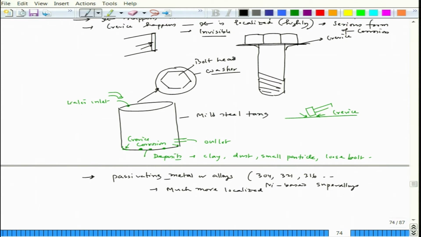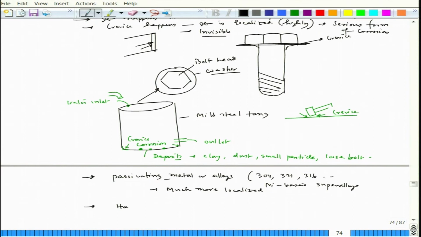So, this is another interesting part to be noticed: we feel that the passivating metal we have used is okay for that particular structure, but rather we have to be very careful about crevice corrosion. We have to check its crevice corrosion before we use it in a particular operation where crevice corrosion is inevitable. And the other part is, if we have halides like chlorine, bromine, these halides lead to crevice corrosion.